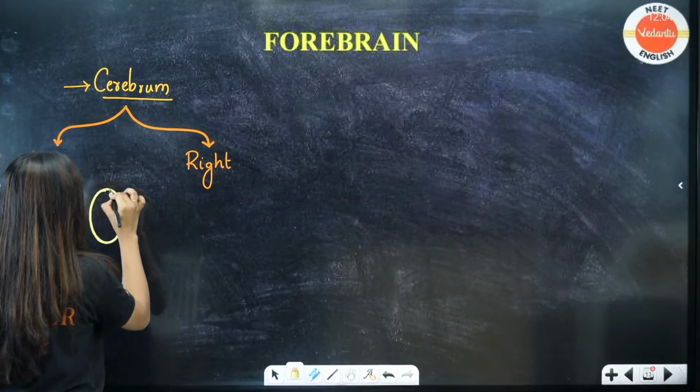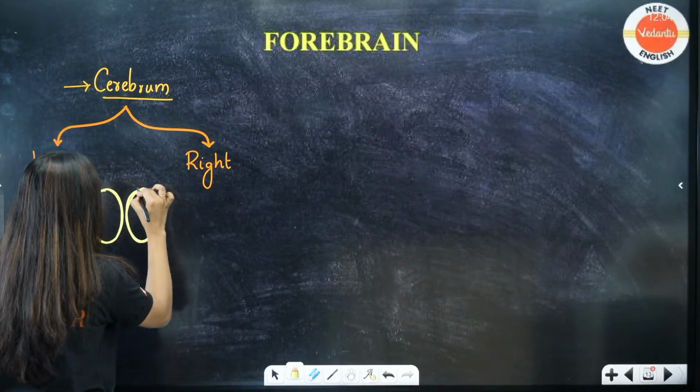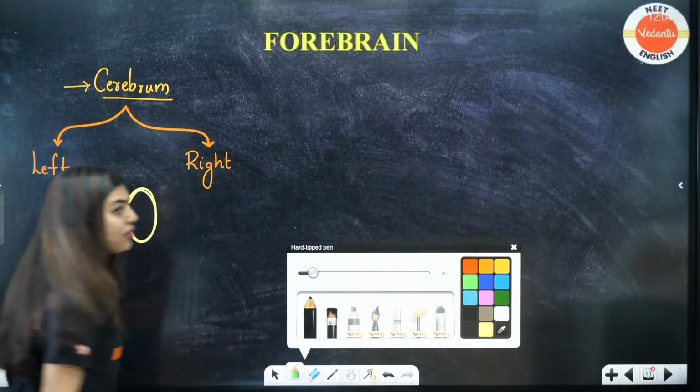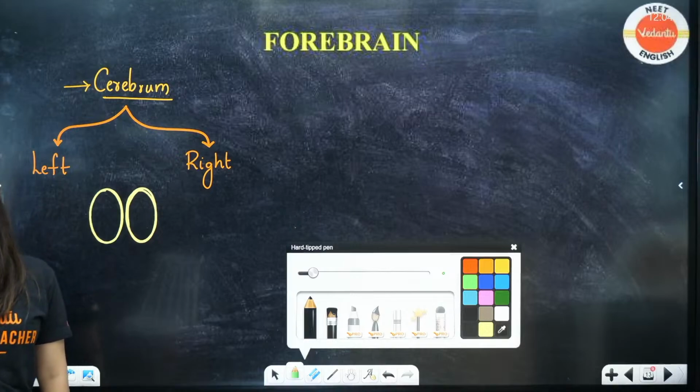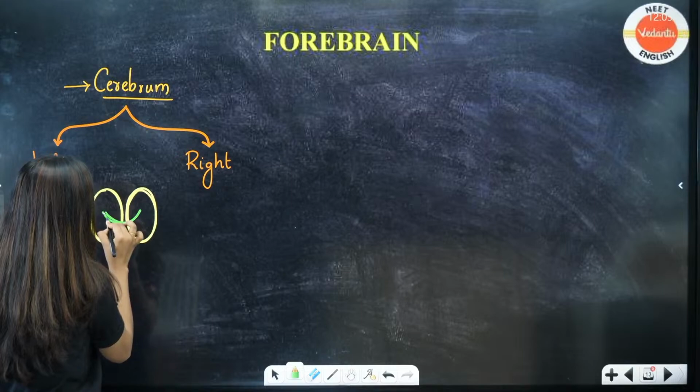Okay, I'm not drawing the exact brain. This is one more hemisphere. These two hemispheres are kept together with the help of a layer called the corpus callosum, right? A layer called the corpus callosum.